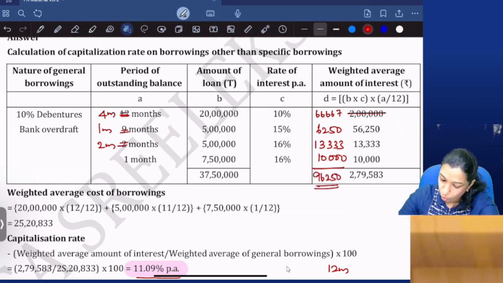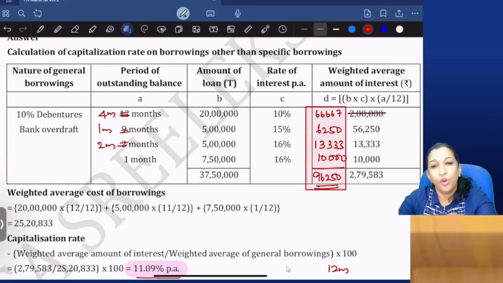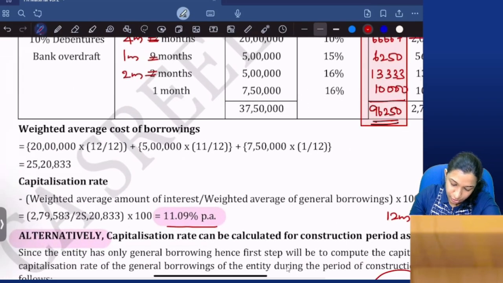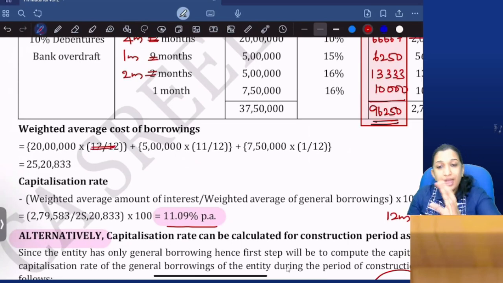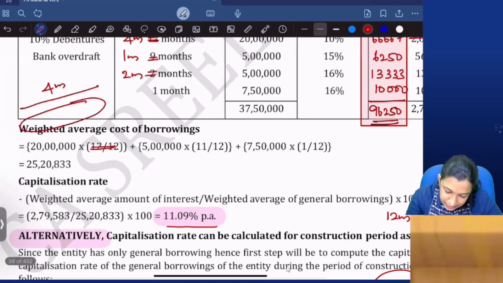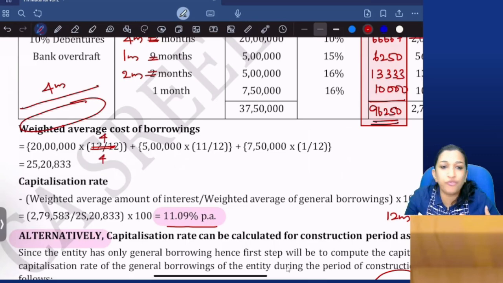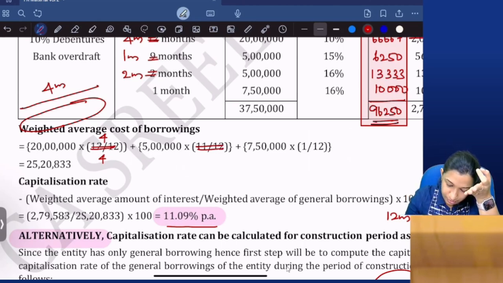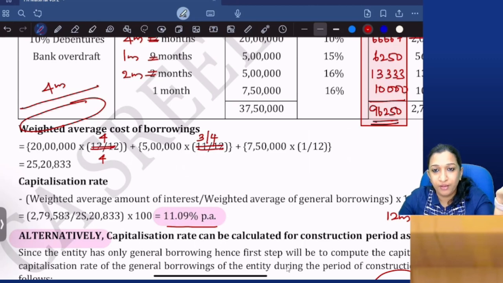If I calculate only for that 4 months, only during the construction period, and weighted average borrowings, I'll take 20 lakhs into 4 by 4, because it is outstanding for the entire 4 months. 5 lakhs was outstanding in the months of September, October, November, so 3 by 4.